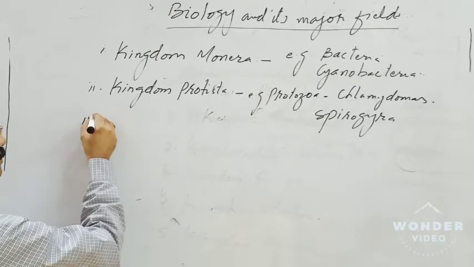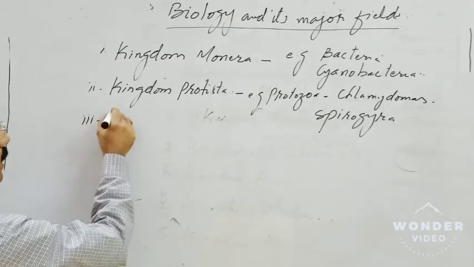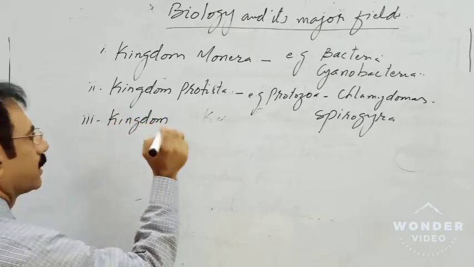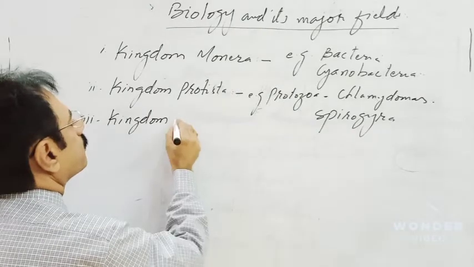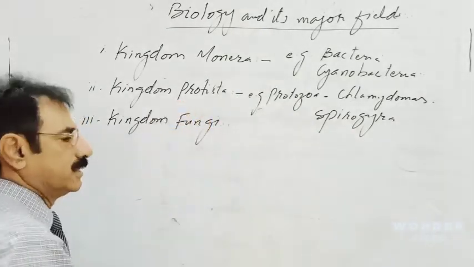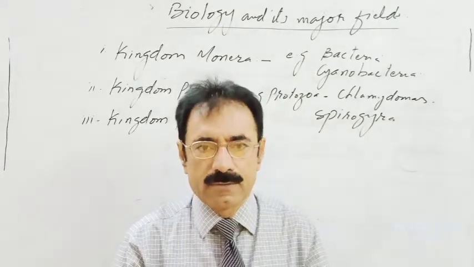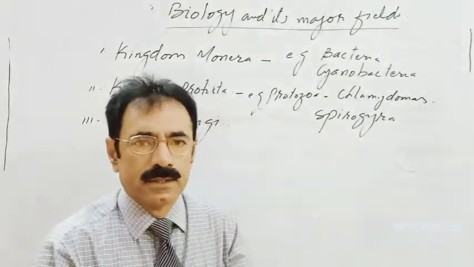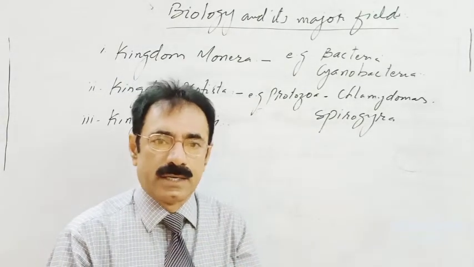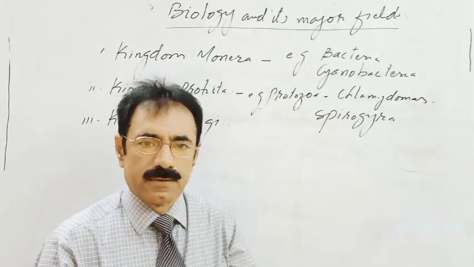Number 3, out of the major fields, is kingdom fungi. Kingdom fungi includes all the tree fungi and water fungi. Fungi, we know, are unicellular as well as multicellular, but the majority are multicellular, and they are eukaryotic.